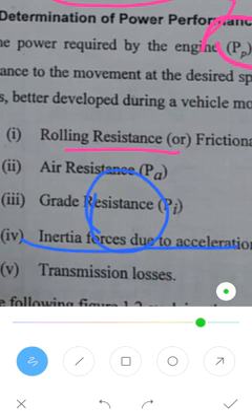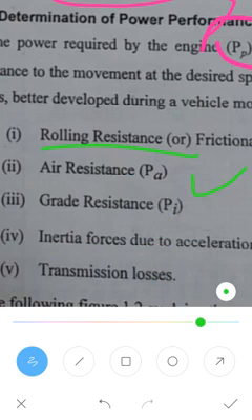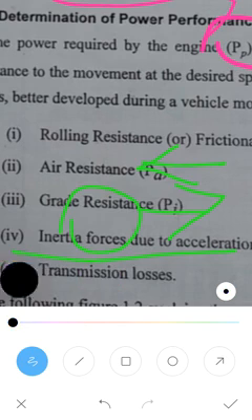So one is the rolling resistance, next is air resistance. When the vehicle is moving, the air will move in the opposite direction, so the air resistance will exist.